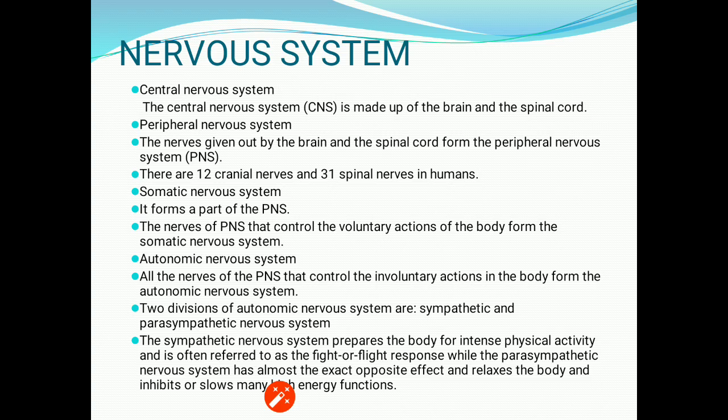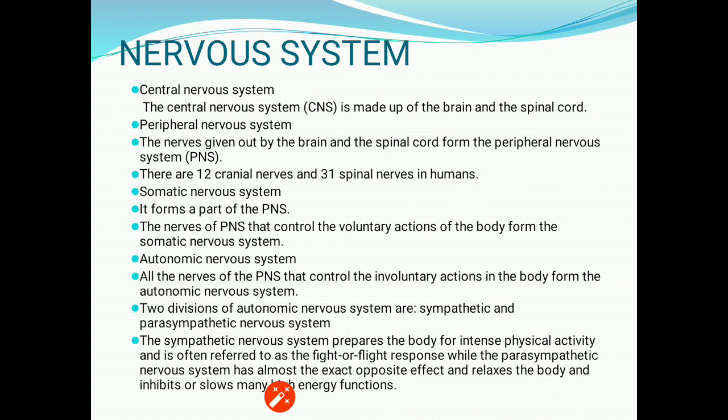There are 12 cranial nerves, that means the nerves that arise from the brain, and 31 spinal nerves. Spinal nerves are the nerves that arise from the spinal cord in humans.